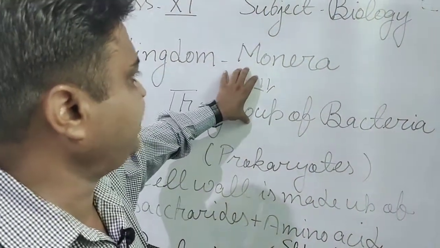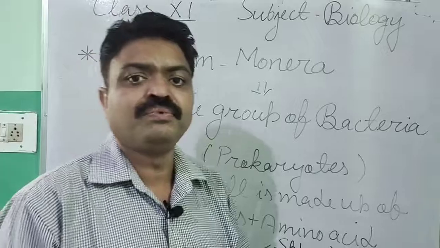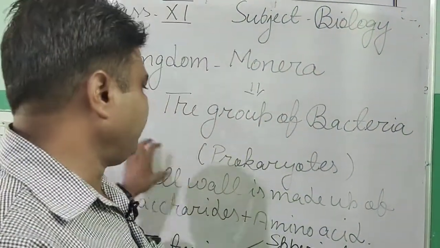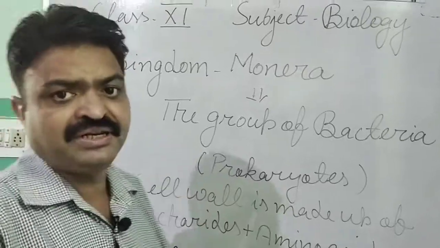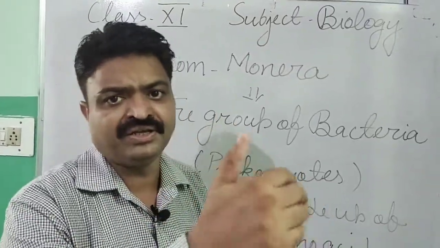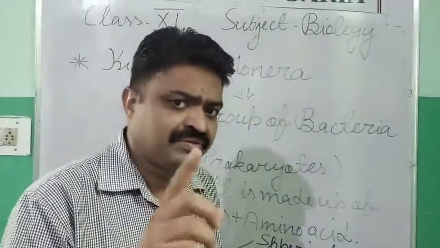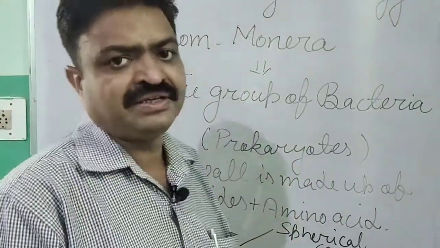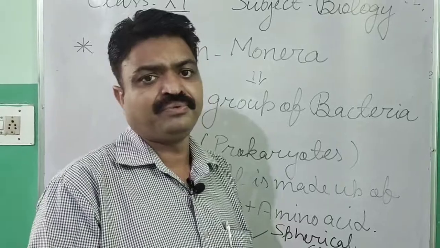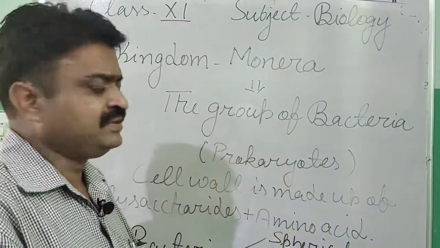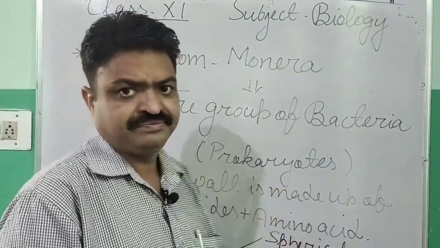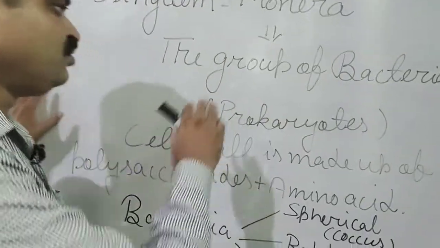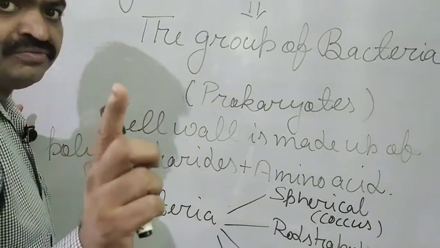So we can say that Monera is the group of bacteria, and they have a cell wall. The living organisms or bacteria that come in this category have a cell wall made up of polysaccharides and amino acids, and they are also known as prokaryotes.